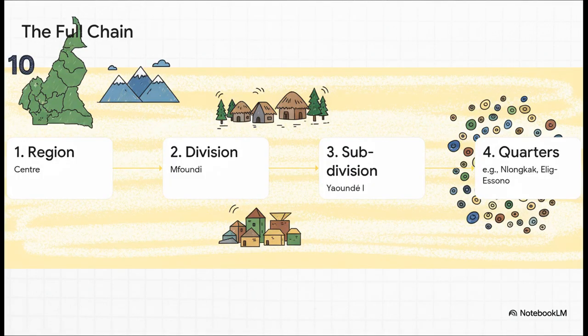And this just beautifully illustrates the full chain. You start at the top in the center region. You go down a level to the Mfoundé division. Inside that, you've got the subdivision and council of Yaoundé I. And then, within that council, you find specific neighborhoods or quarters, like Longcock or Elijah Sono. From 10 regions all the way down to a single street, it all connects.